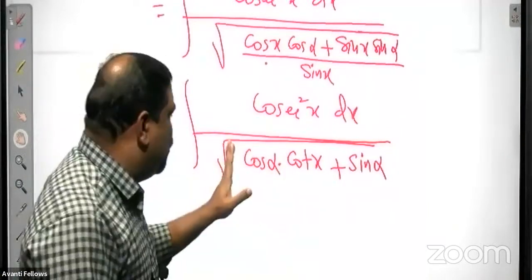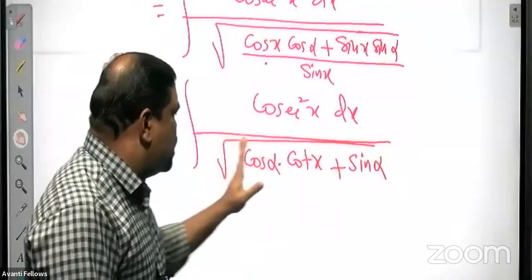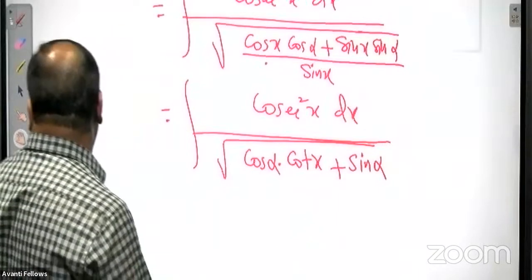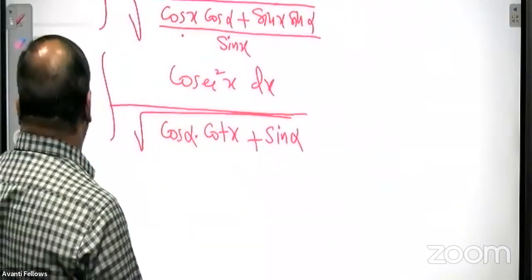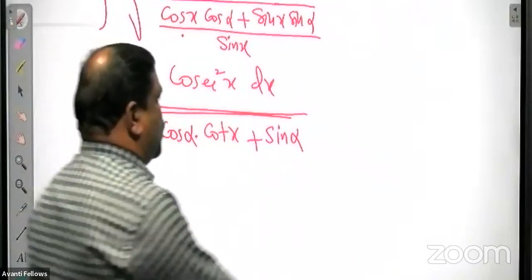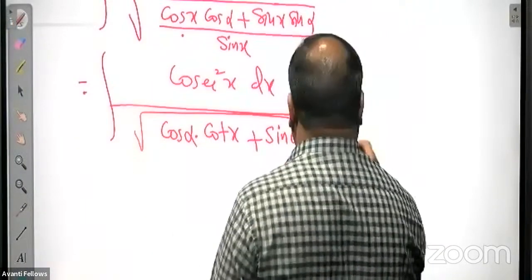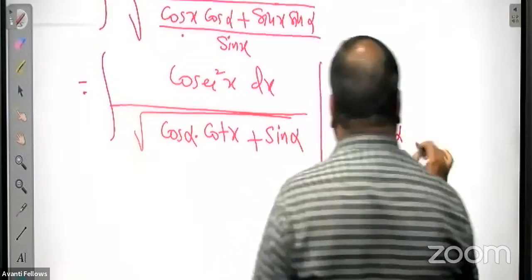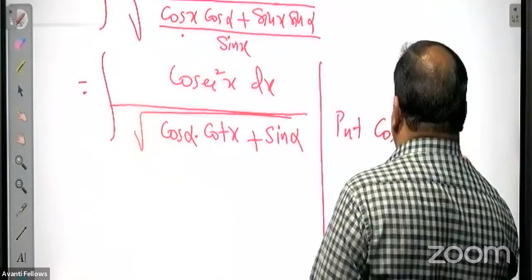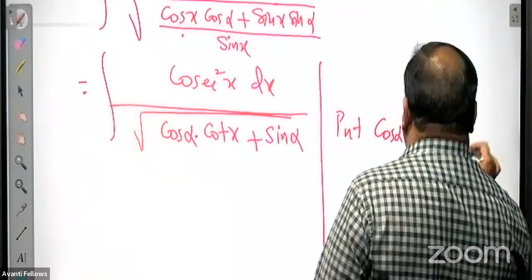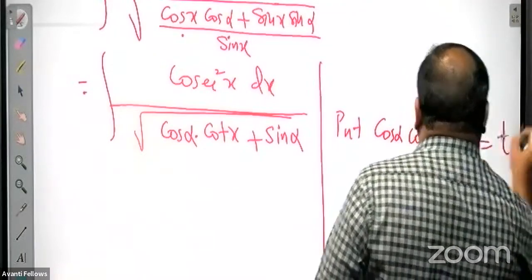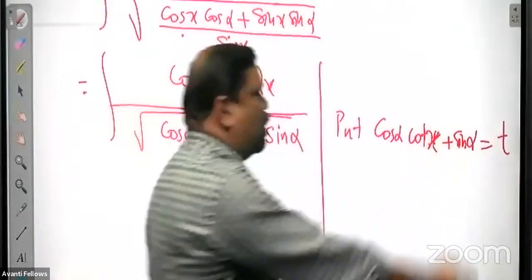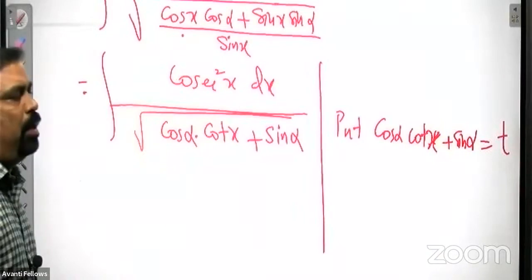So we can put everything inside the root as some t. I will do the substitution here itself. So put the term inside the root, cos alpha into cot x plus sin alpha, is equal to t.